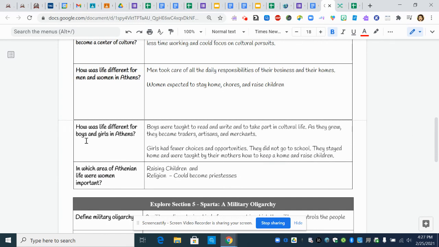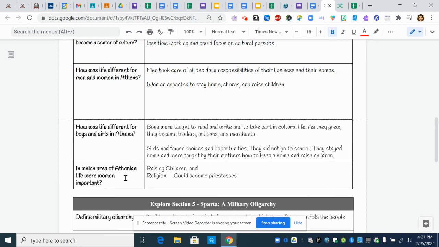How was life different for boys and girls in Athens? Boys were taught to read and write and to take part in cultural life. As they grew, they became traders, artisans, and merchants. Girls had fewer choices and opportunities. They did not go to school. They stayed home and were taught by their mothers how to keep a home and raise children.